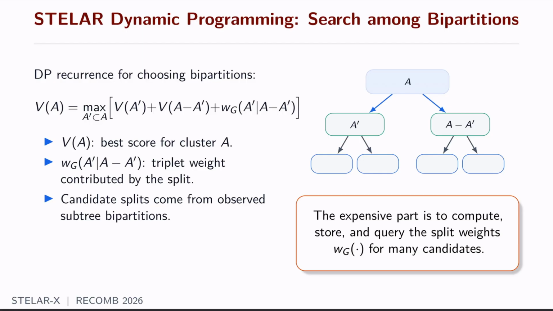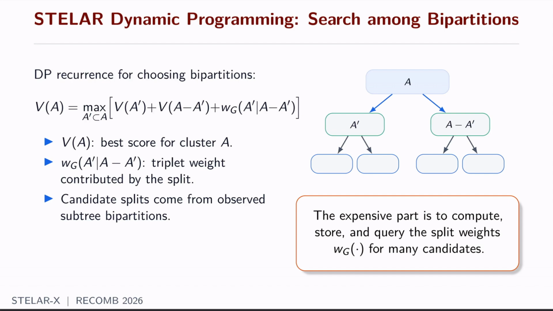So if we look at the right picture here, it is very apparent that if we want to construct a tree, we will definitely start with a cluster of all the n species, and then we will gradually need to partition the cluster all the way to the bottom, until we reach the leaves where there will be only single taxa. For instance, consider a cluster A. There might be many ways to partition this cluster into two different parts, A prime and A minus A prime, and we will somehow need to choose only one way among them. So, well, how do we do that?